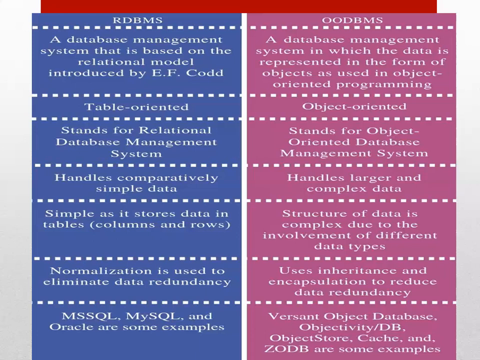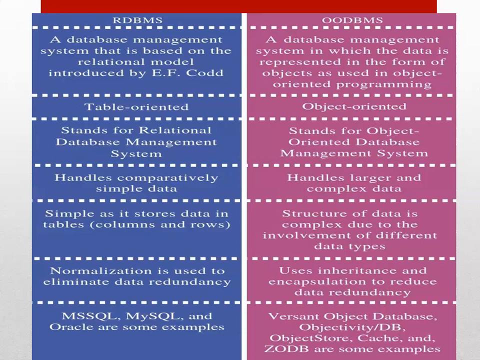In RDBMS, normalization is used to eliminate data redundancy, and OODBMS uses inheritance and encapsulation to reduce data redundancy. Data redundancy means the repetition of data. MS SQL, MySQL, and Oracle are some examples of RDBMS.